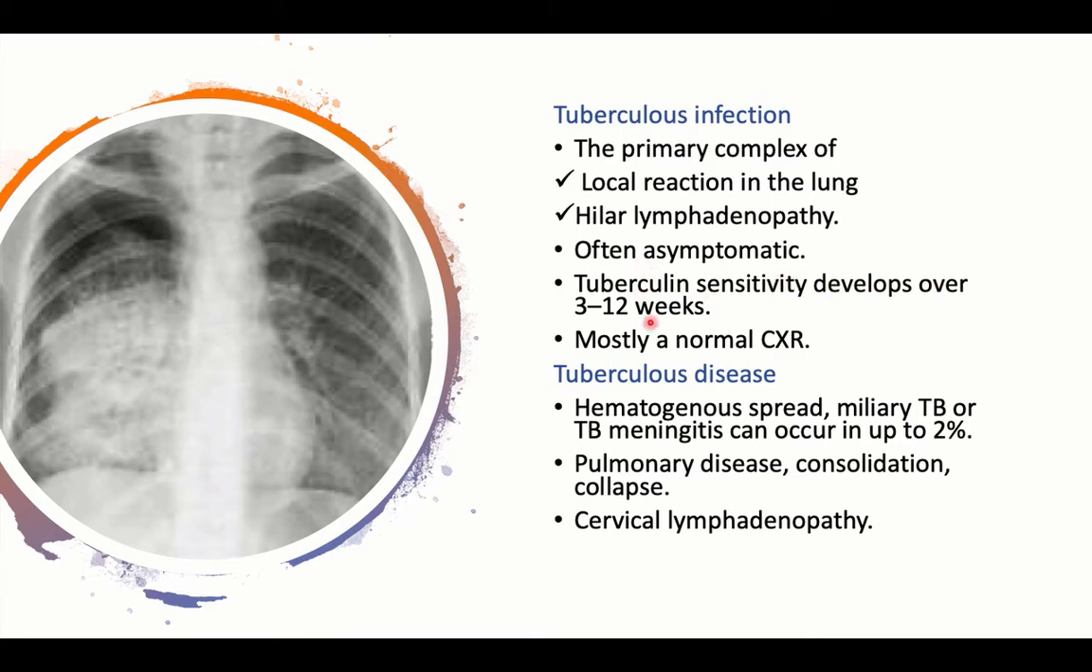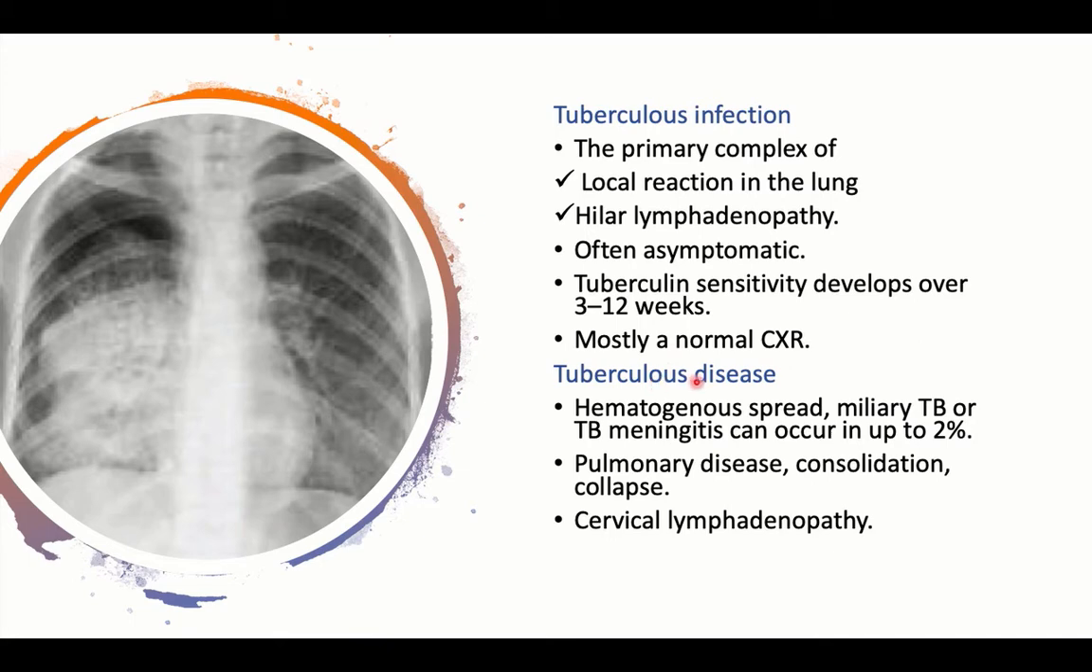So after an individual gets infected with bacilli, if someone has a history of contact, doing a tuberculin test should be delayed to 3 to 12 weeks to allow tuberculin sensitivity to develop, as a matter of type 4 hypersensitivity reaction. Mostly a normal X-ray is found.